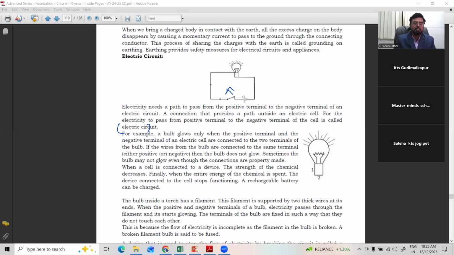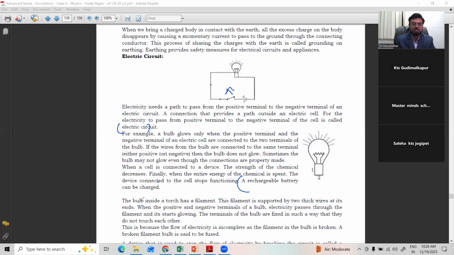Sometimes the bulb may not glow even though the connection is properly made. When a cell is connected to a device, the strength of the chemical decreases. Finally, when the entire energy of the chemical is spent, the device connected to the cell stops functioning. It means that when you keep on using the battery or cell for many days, the chemicals present in it are exhausted. So what do you have to do? You have to replace the battery. Or you can take rechargeable batteries. We can recharge them.